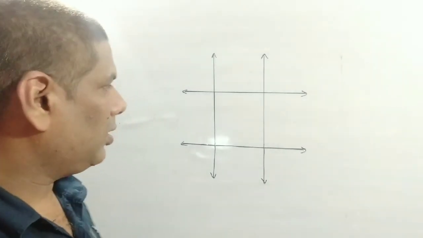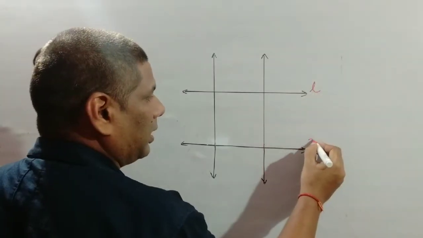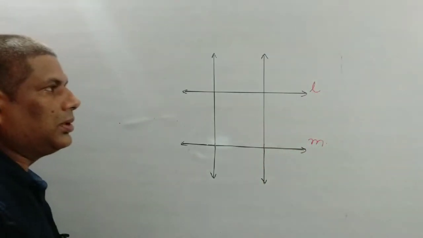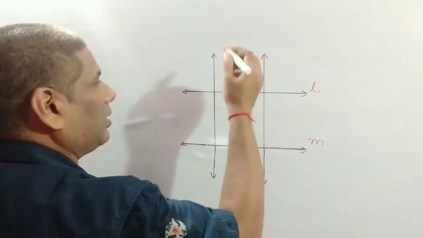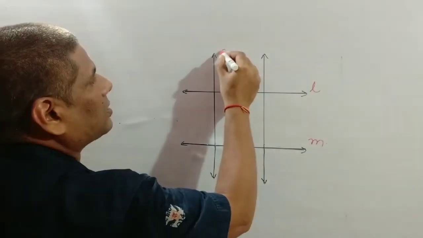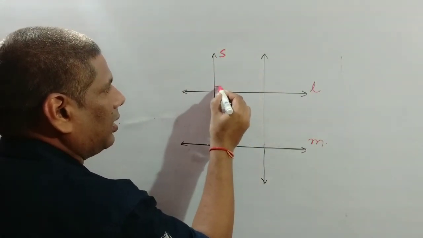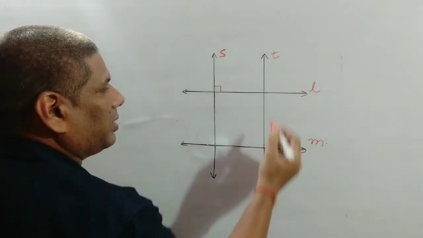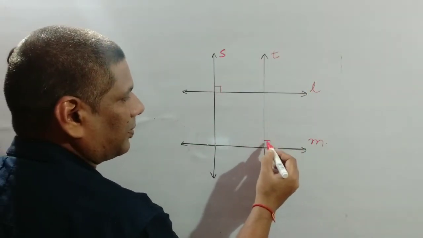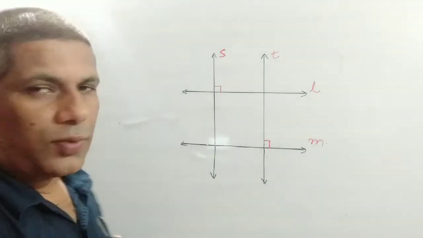One more property, if L and M are parallel, L parallel to M, and if this line S is perpendicular to this line L and this line T is perpendicular to this line. So what can we conclude from this property?